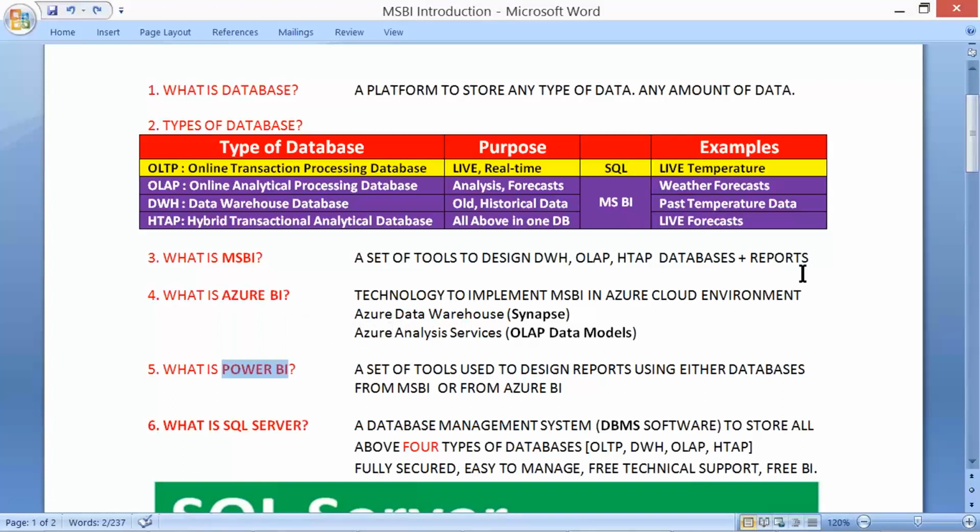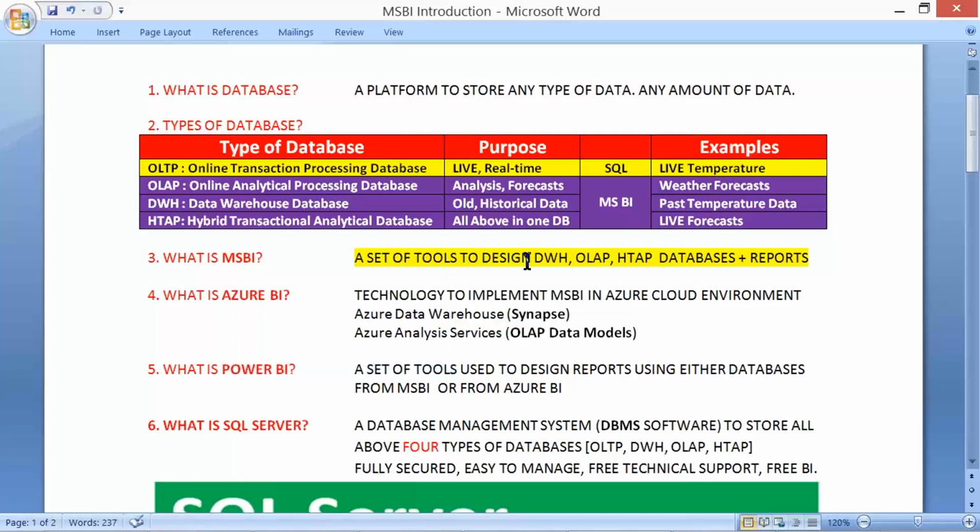Coming back to our actual course, MSBI, we design databases plus reports. Power BI also does reports. Well, there are differences again. MSBI reports serve a few customers and their requirements. Power BI serves a few other customers and their requirements. They generally go together.